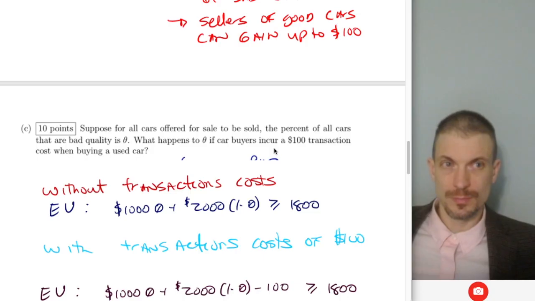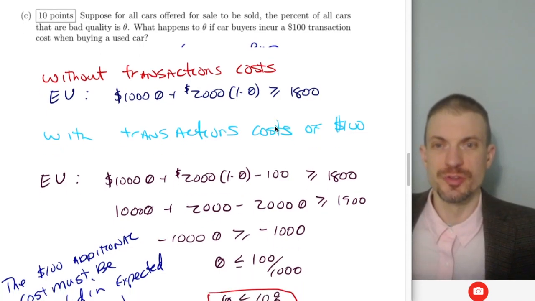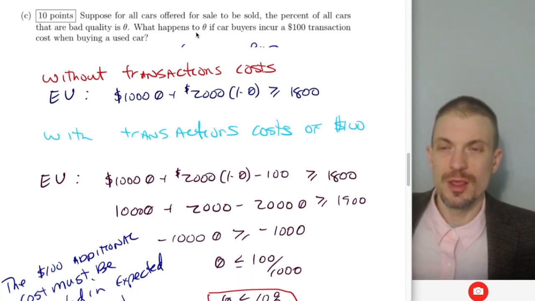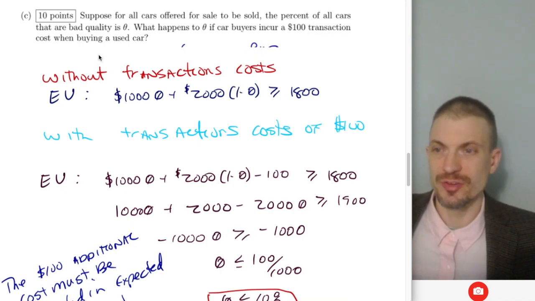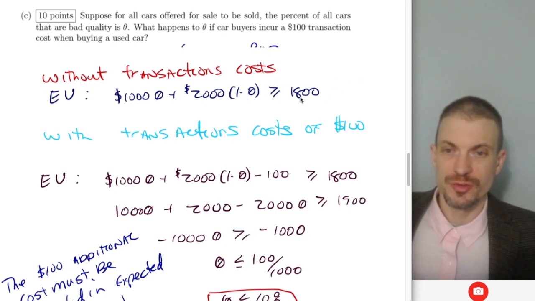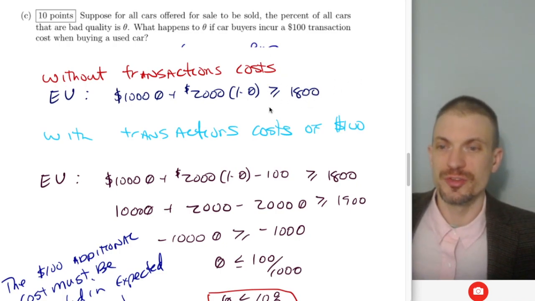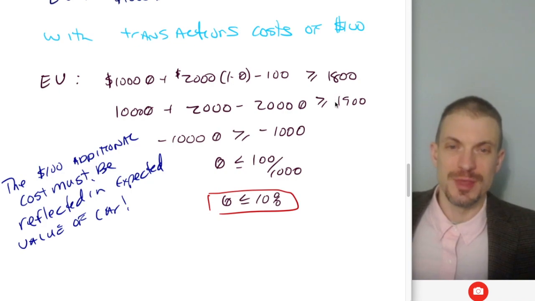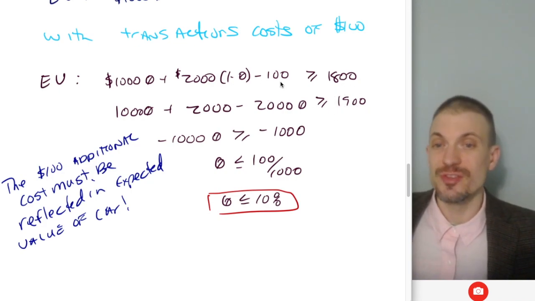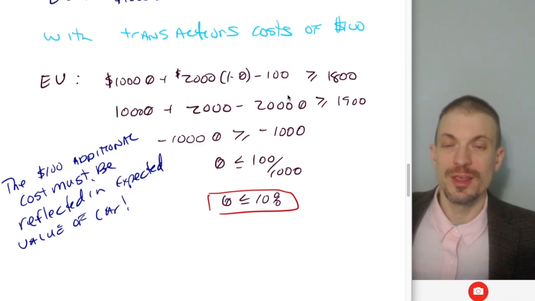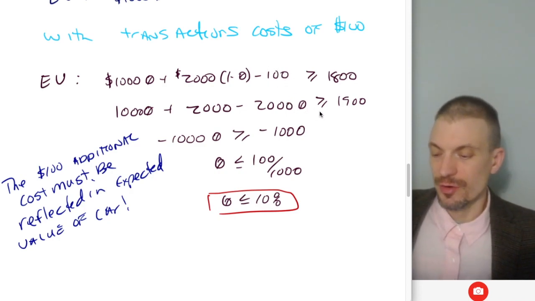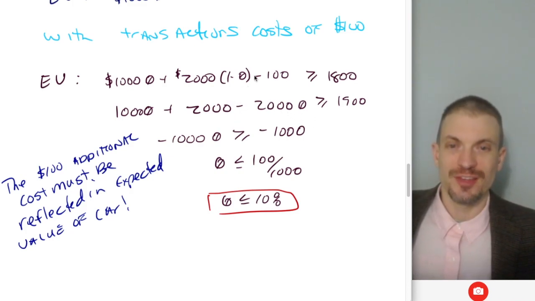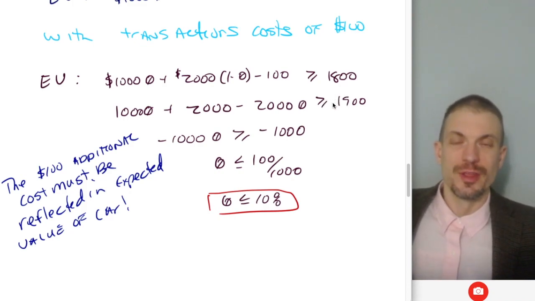So here's the puppy. All right, now suppose for all cars to be sold, the percent of all cars that are bad quality is theta. What happens to theta if car buyers incur a $100 transaction cost when buying a used car? Well, without the transaction cost, the expected value is just as we had before. It's just got to be bigger than $1,800 for all cars to sell. With the transaction cost of $100, now the expected value has to be $100 higher to build in the transaction costs that we're going to be incurring, such that in order for all cars to sell, my expected valuation has to be strictly higher than it would have been previously.